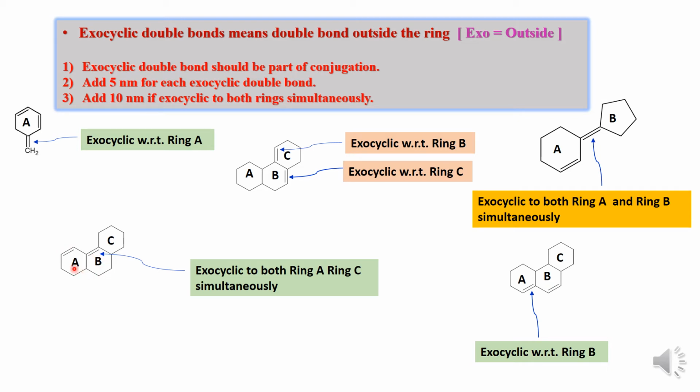Now if you see here the ring A, this is the ring A as well as this is the ring C. Now this particular double bond is exocyclic to ring C as well as ring A. So exocyclic with respect to ring C as well as with respect to ring A. I haven't written it here, but it is exocyclic to both rings A as well as ring C. So remember this.